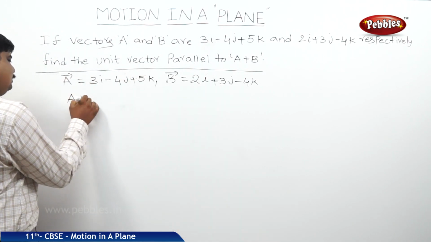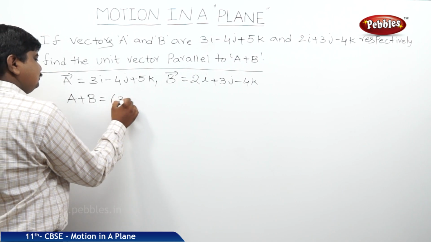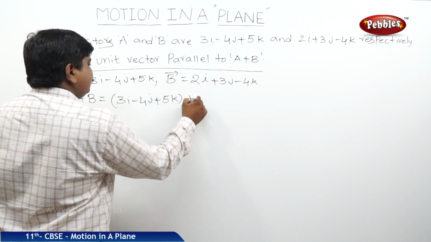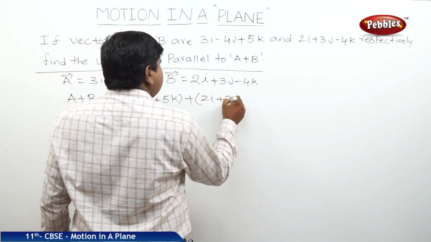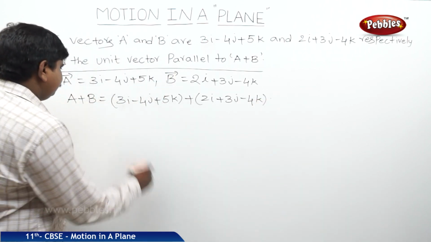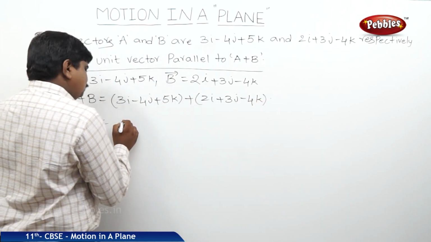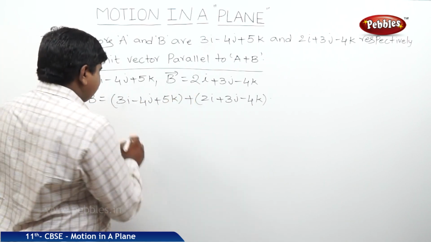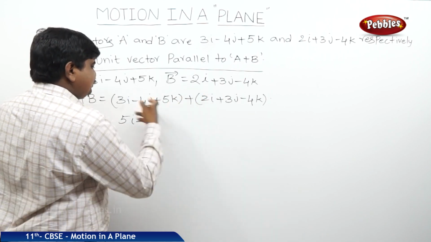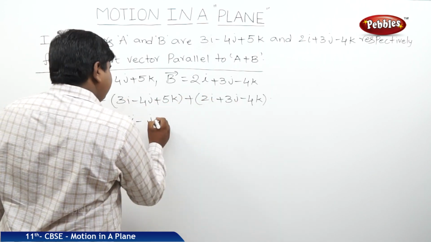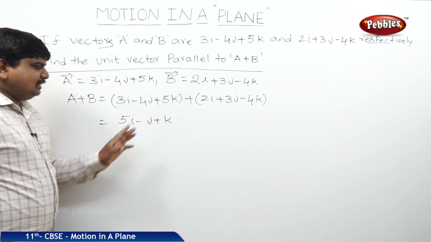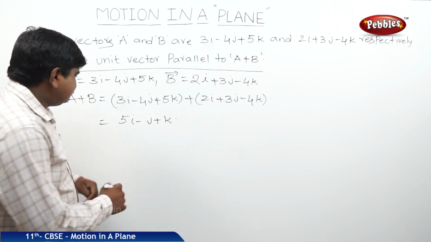Therefore, a plus b is equal to 3i minus 4j plus 5k plus 2i plus 3j minus 4k. Where i is common, 3i plus 2i gives 5i. Then minus j, because 3 minus 4 is minus 1, and 5k minus 4k is plus k. This is the resultant of the a and b vectors.